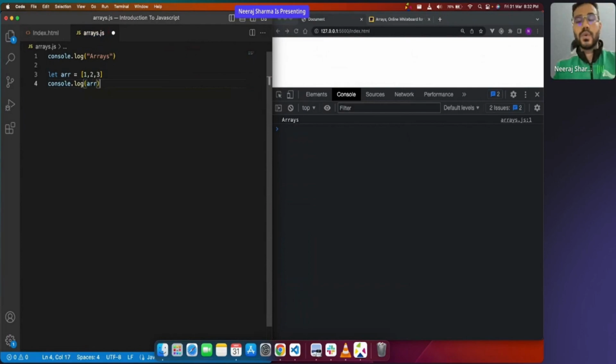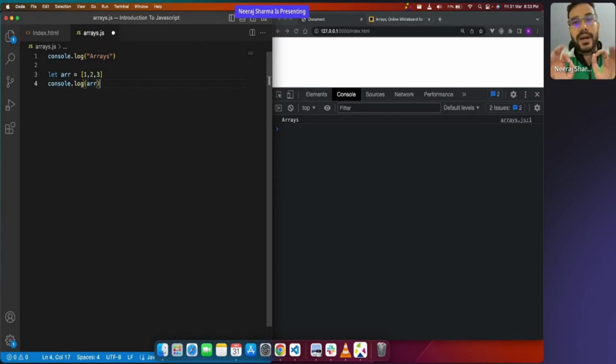Now, why do you want to use an array? Let's understand this also. Think about this: you are writing a program, an application, a website, or something like that. Consider what kind of data you might have. You could be working with a single variable having, say, name or age. But there can also be a possibility that you might be working with a collection of things, like multiple names at once.